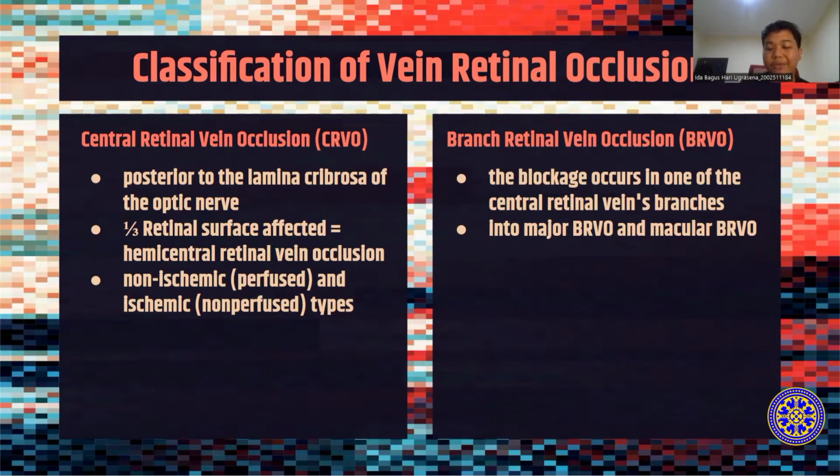CRVO and HCRVO are further subdivided into non-ischemic and ischemic types. The most common type of CRVO is non-ischemic CRVO, which accounts for approximately 70% of all cases. On the other hand, BRVO is divided into major BRVO and macular BRVO.